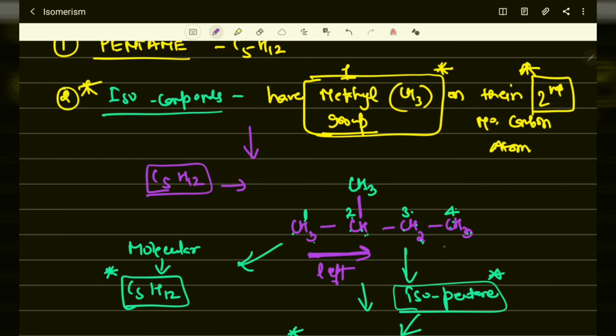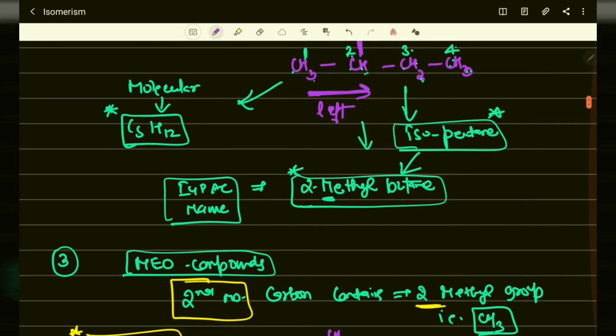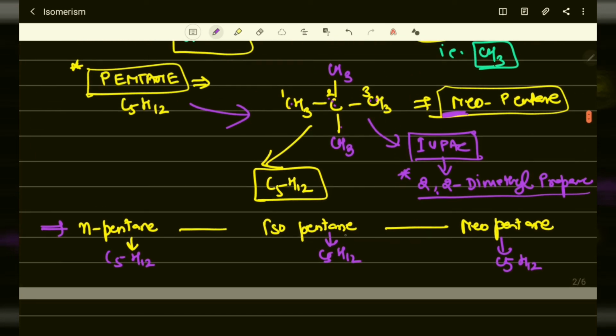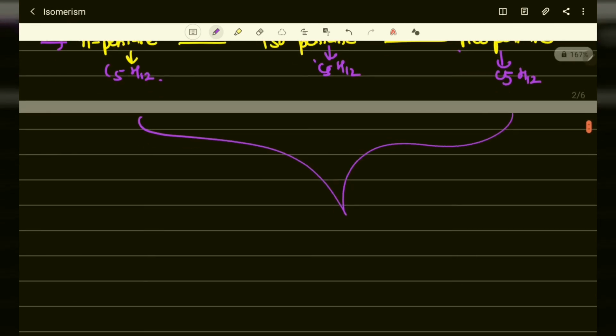Isopentane has one methyl group on the second number carbon atom, whereas neopentane has 2 methyl groups on the second number carbon atom. So you can see these are known as isomers.